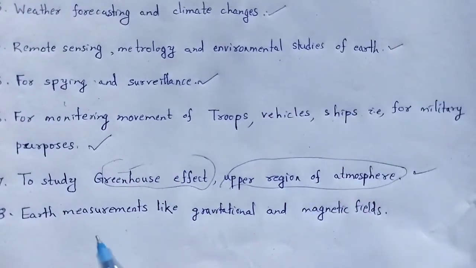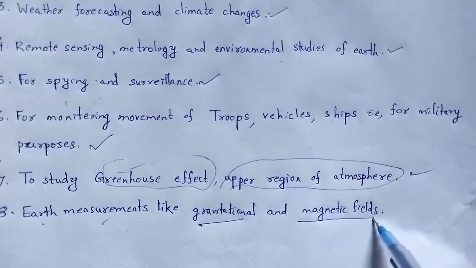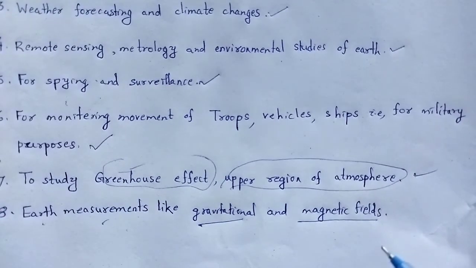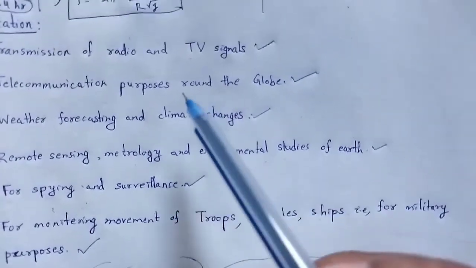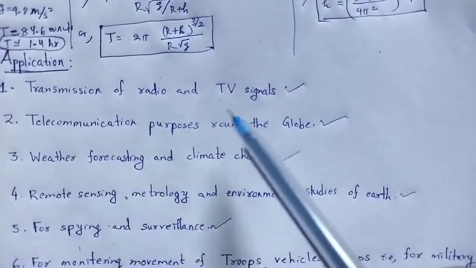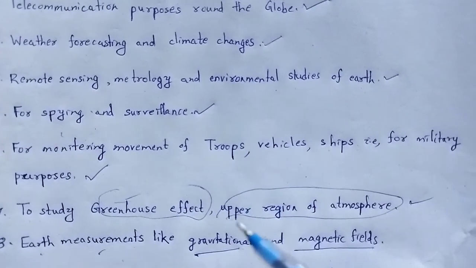We use artificial satellites for these studies. Finally, earth measurements like gravitational and magnetic field measurements are also derived by using artificial satellites. These are the applications of artificial satellites.